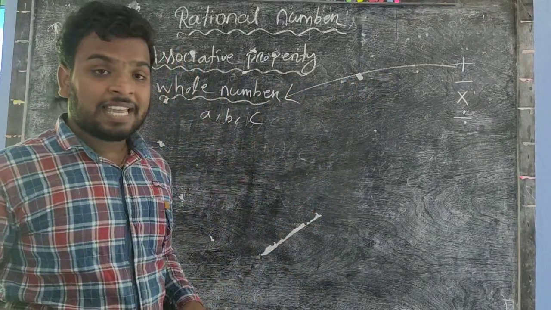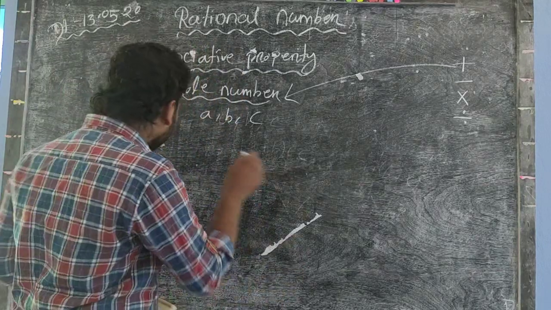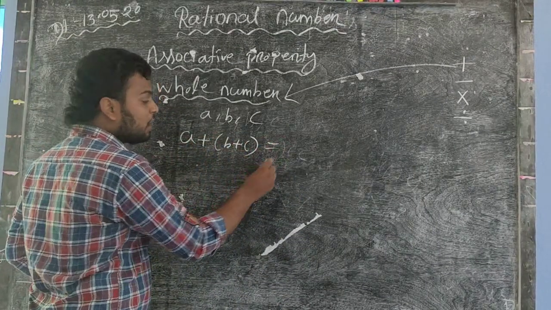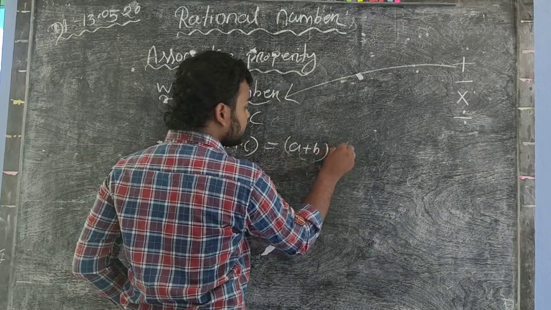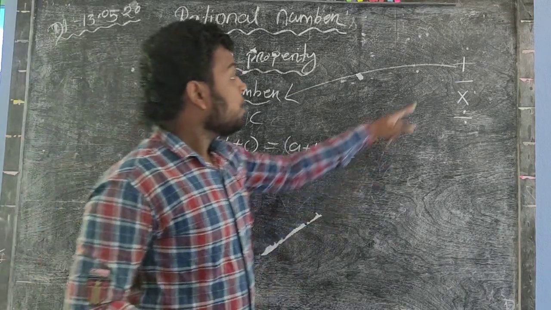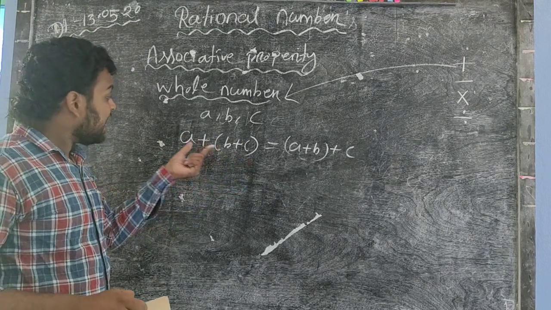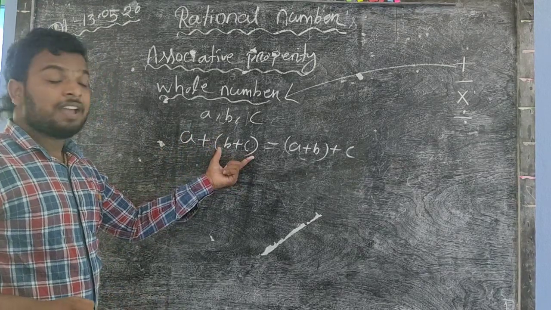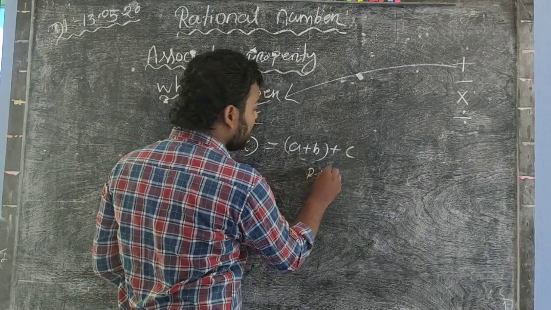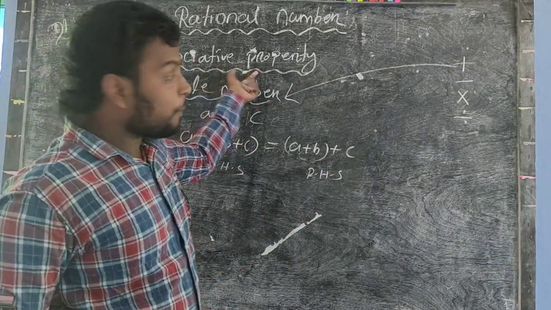If a, b, c are three whole numbers, then according to the associative property, if (a plus b) plus c is equal to a plus (b plus c), then we say that whole numbers obey the associative property over addition. Understand? First you add b plus c, then add a, compared with a plus b first. The result of LHS is equal to the result of RHS.